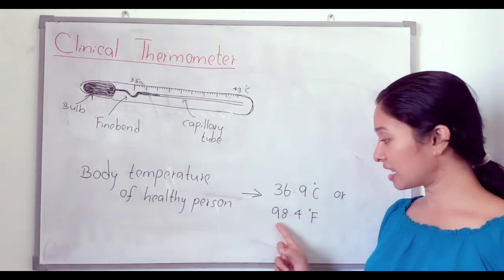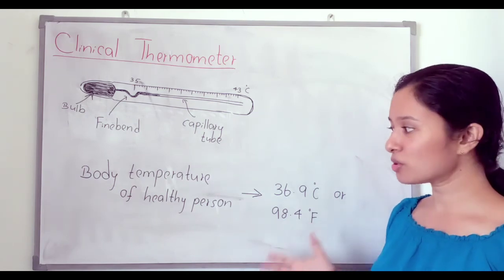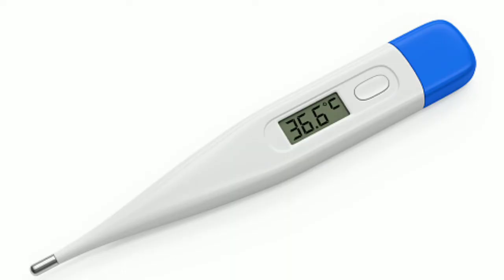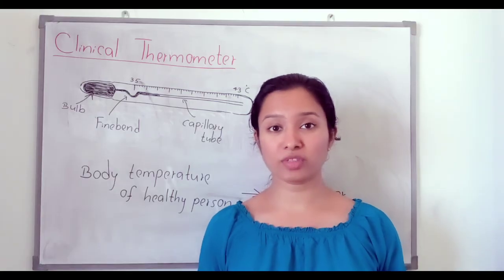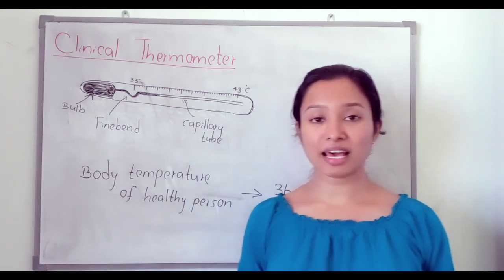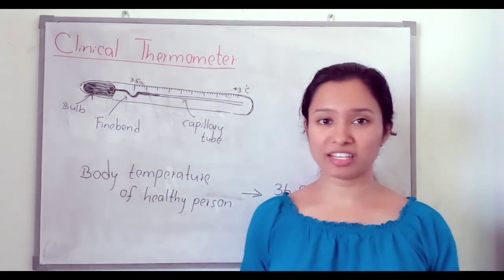There are new types of thermometers invented for measuring body temperature now. So, you can find out what the new types of thermometers are that are invented for measuring the body temperature.